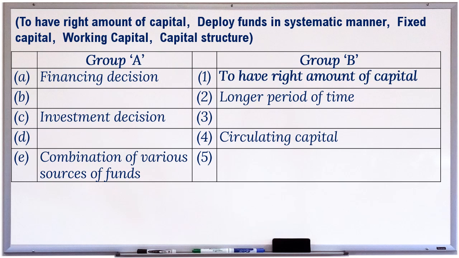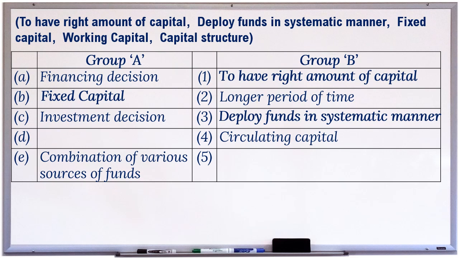The correct option is fixed capital. C. Investment decision. The correct option is deploy funds in systematic manner. D. Circulating capital. The correct option is working capital. E. Combination of various sources of funds. The correct option is capital structure.